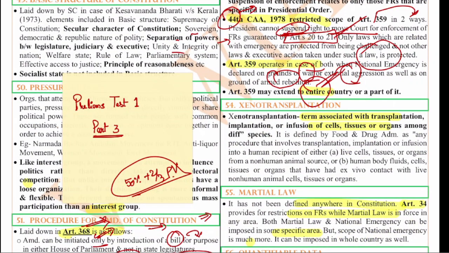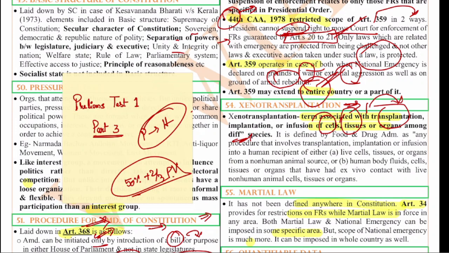Next one is xenotransplantation. As the name suggests, it is with regard to transplantation. And transplantation of what? Transplantation of cells, tissues, organs among different species. That means the cells, tissues and organs of one species, if transferred to another. For example, the organs of a pig transferred to humans. It is called xenotransplantation.